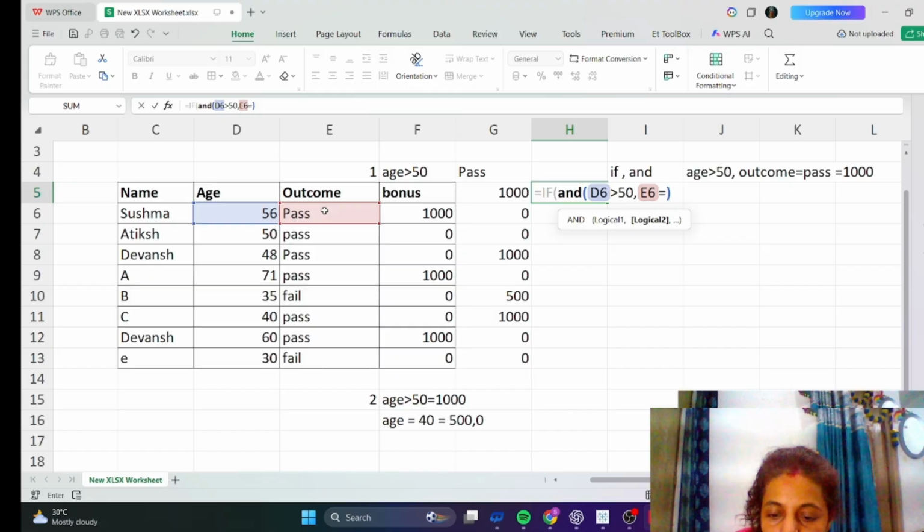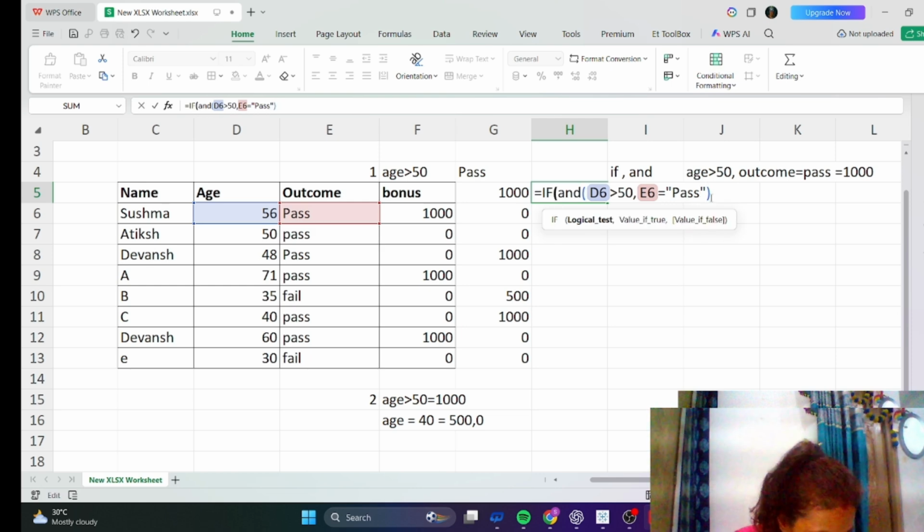And whenever we write any kind of text, we should use double quotation, that is called double quotes: pass, close the double quotation. So there are two conditions: age should be greater than 50 and outcome should be pass, then only he will get 1000.